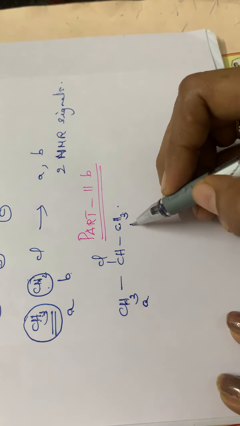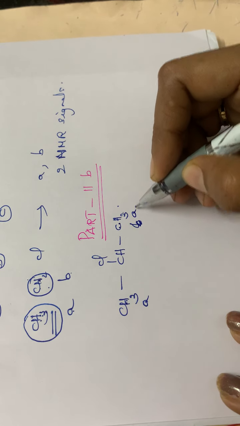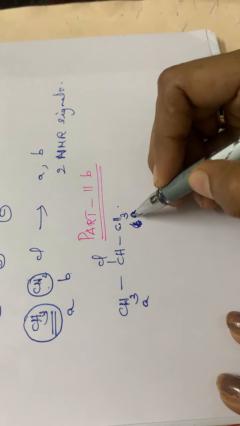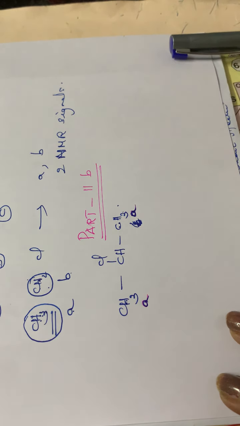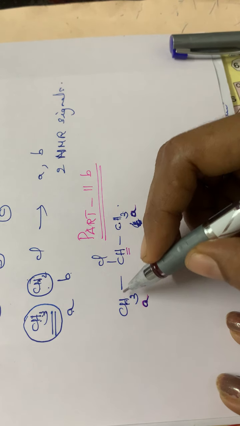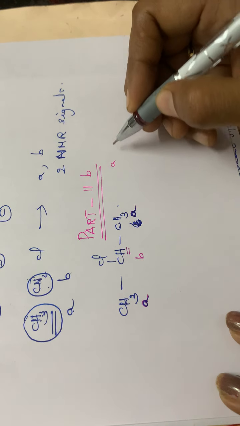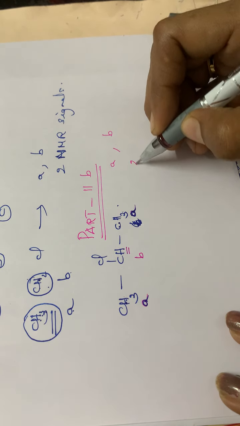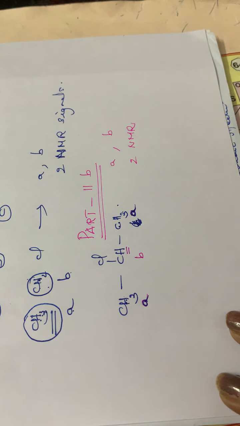So we can mark them as the same type of proton. Sorry, A. This is also A. Okay, both are the same type of proton. So they are in the same environment, so A and A. Then coming to this proton, it will have an entirely different environment, so it is marked as B. So two types of protons are there, A and B. Therefore we can say that it will have two NMR signals.